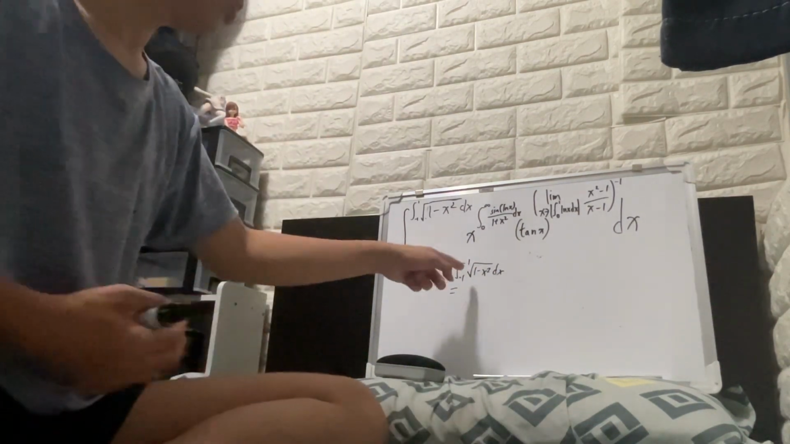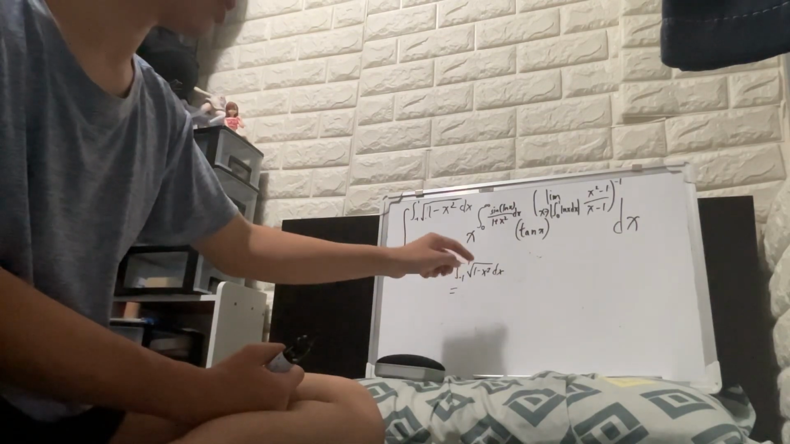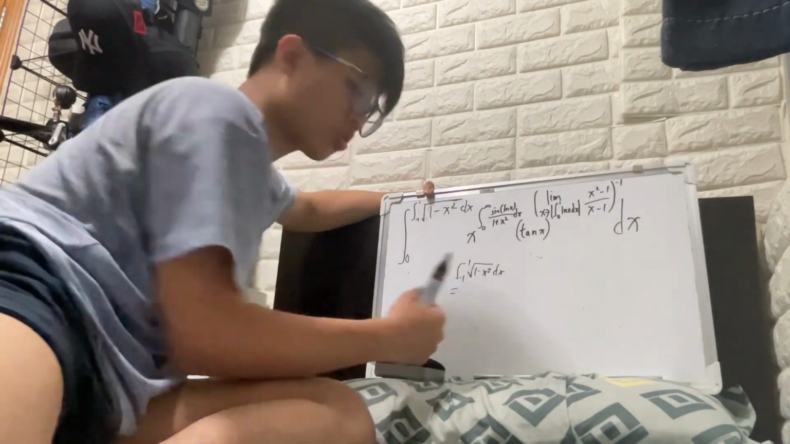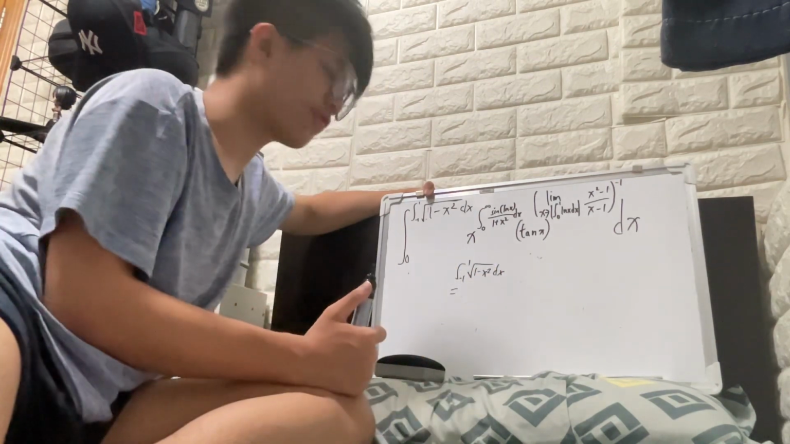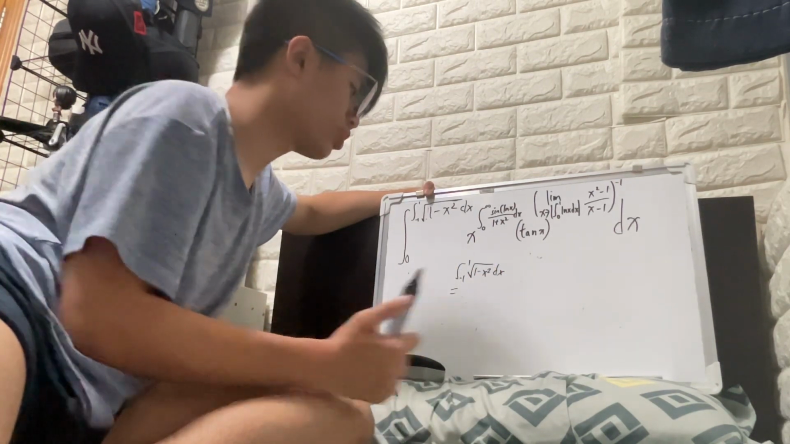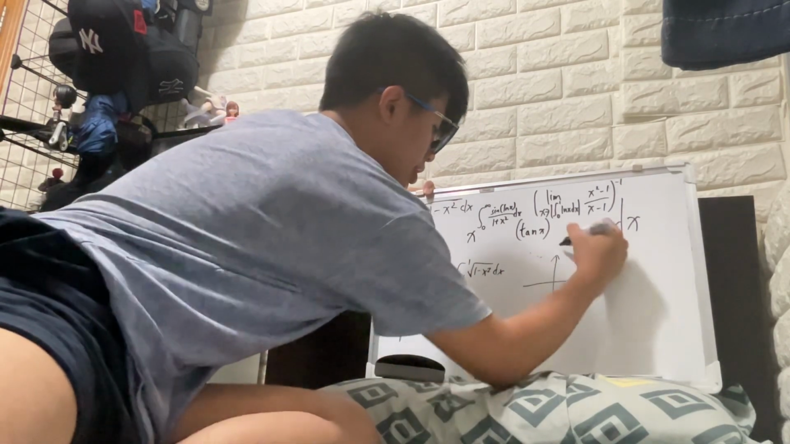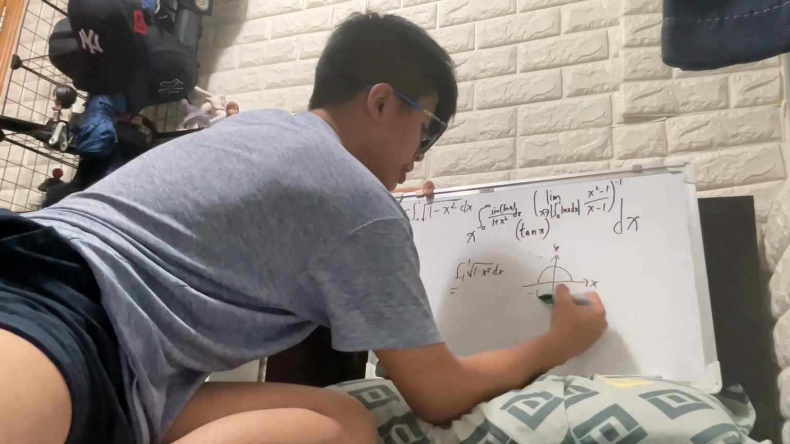Whenever you see the square root of some number minus x squared, let me draw the graph. Just take the square root of this, the square root of 1. So 1 squared, and the square root of that, you still get 1. So you get a semicircle like that. This is the x-axis and this is the y-axis, and you get a semicircle, and then this is -1 and 1.